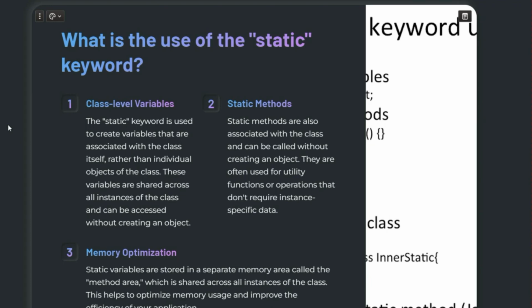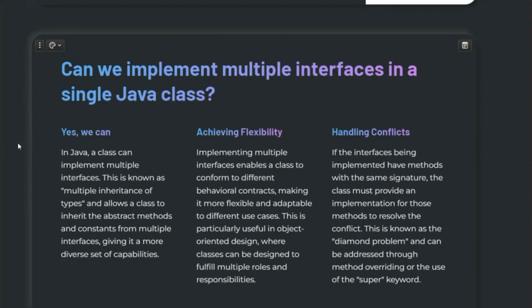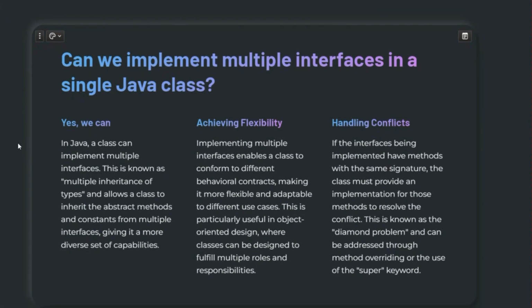So let's go to the next question, that is: can we implement interfaces in a single Java class? So what should be your answer? Just think a little, then start matching if you are right or not. A single Java class can implement multiple interfaces. Yes, this is possible. This allows for a form of multiple inheritance, as a class can inherit types and methods from multiple source interfaces, right?